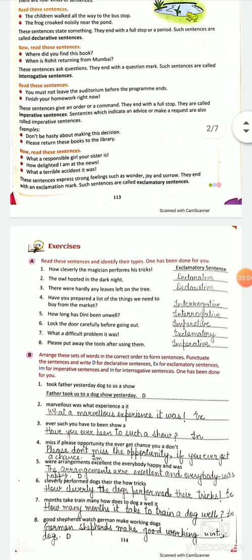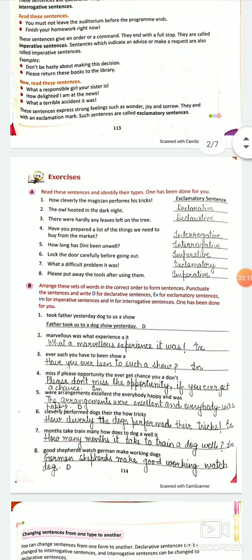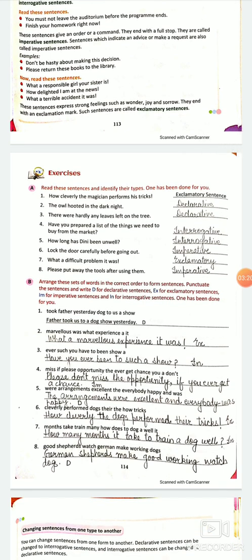See, examples given in your book are, don't be hasty about making this decision. It's an advice. Please return these books to the library. Again, it's an advice. So, advice, command, request and order are imperative sentences.